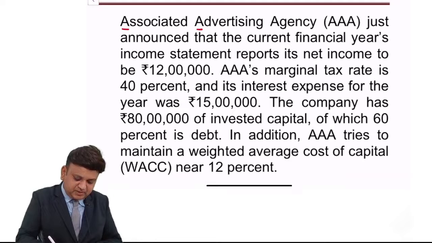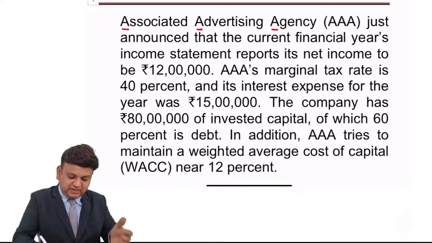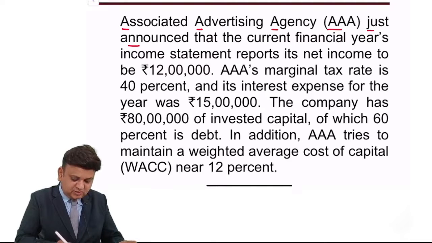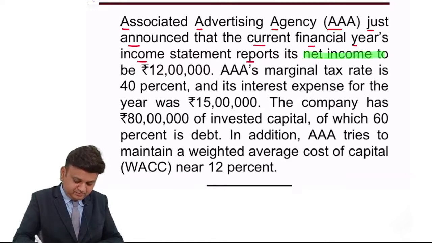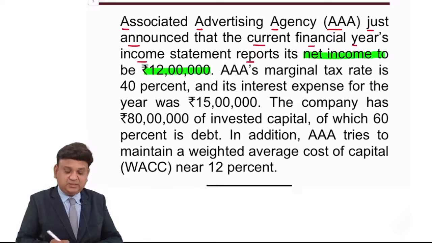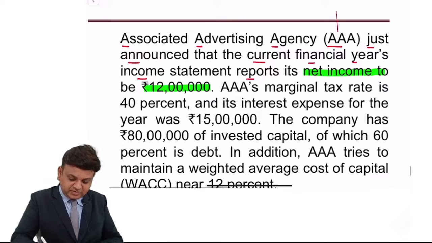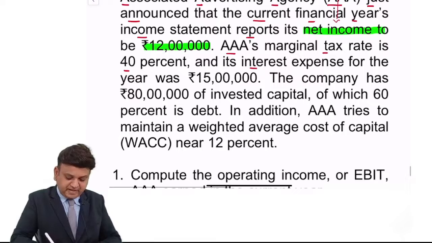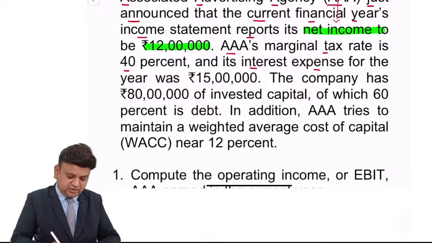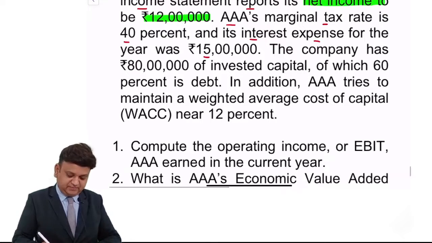Associated Advertising Agency AAA just announced that the current financial year's income statement reports its net income to be rupees 12 lakhs. So the information provided is that the earning after taxes is rupees 12 lakhs. AAA's marginal tax rate is 40% and its interest expenses for the year were rupees 15 lakhs.